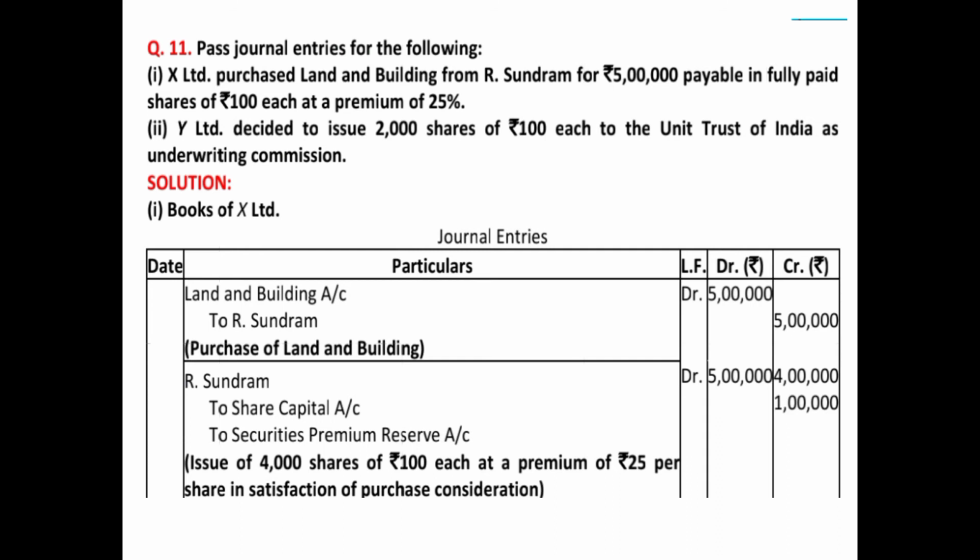Second case says, Y Limited decided to issue 2,000 shares of 100 each to the Unit Trust of India as underwriting commission. Now, Y Limited is also issuing the shares for consideration other than cash, and it is basically issuing the 2,000 shares of 100 each. No premium or discount is mentioned. That means these are issued at par by way of underwriting commission.